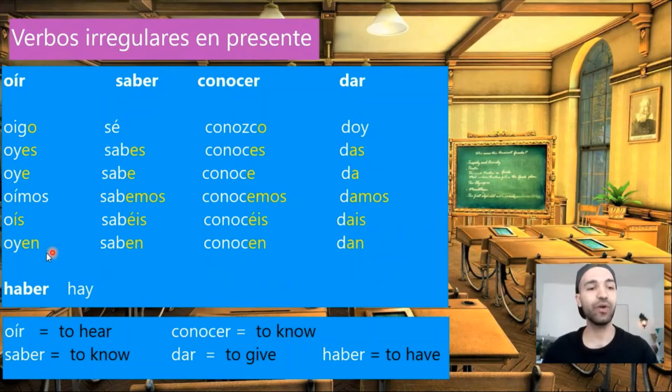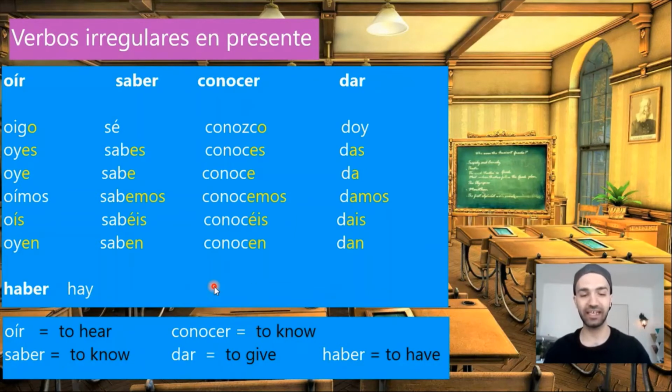And finally, we have el verbo haber. Haber, in general, it means to have, but it's an impersonal verb and only the third person singular form is used to say there is or to say there is not. Hay, there is, no hay, there is not.